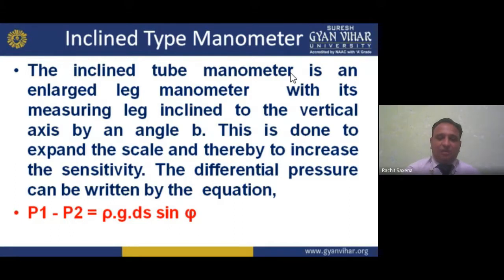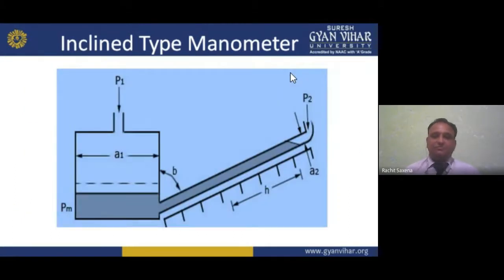Now see how it looks. Here we have P1 and P2, two pressures, and here we have the liquid. In this inclined way, the leg length is increasing and the height is also increasing, and correspondingly the scale is also increasing, which is already written here.